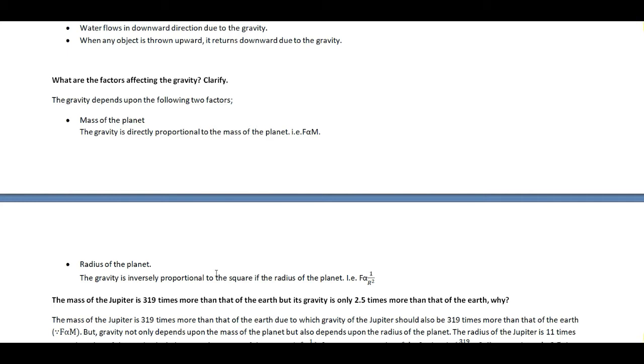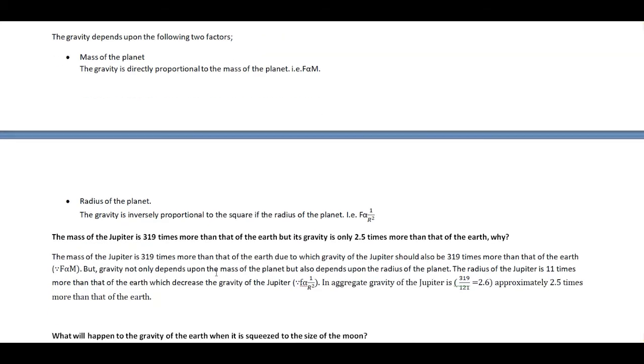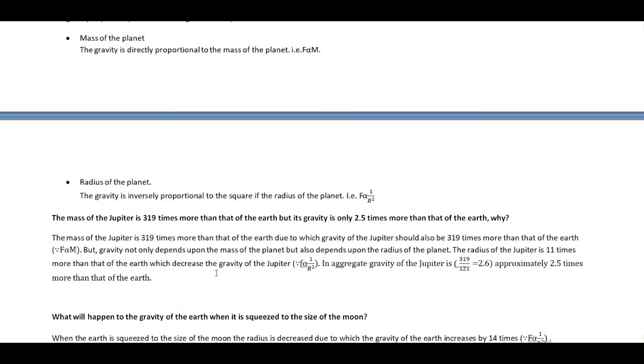So these are two factors which are affecting gravity. One is directly proportional, that is the mass of the planet, and another factor is inversely proportional, that is the radius of the planet. So now let's see the reasoning fact.